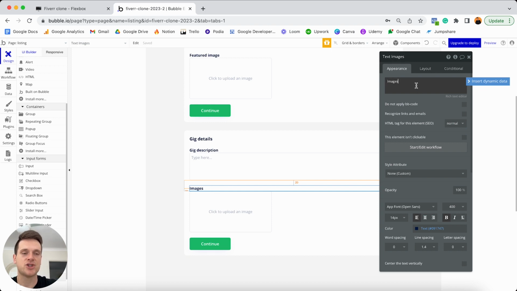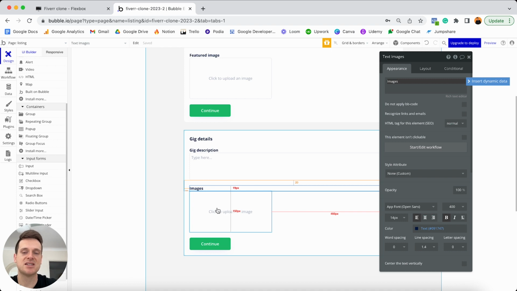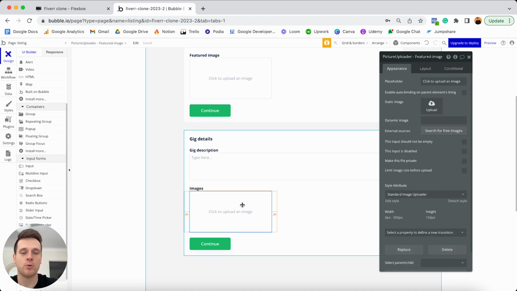That's all I'll need to change here. What I do need to point out though is that when it comes to the standard picture uploader element within Bubble, unfortunately this element only allows you to upload one image at a time. So if a freelancer wanted to add multiple images to showcase their product, so let's say they have 5 images they'd like to display, this input element would not be able to support that.